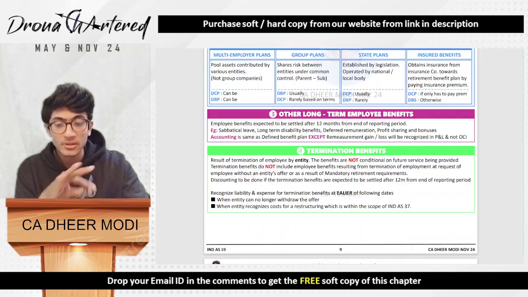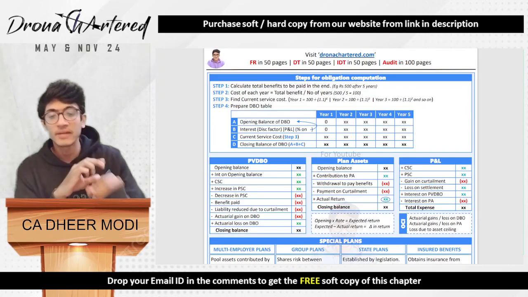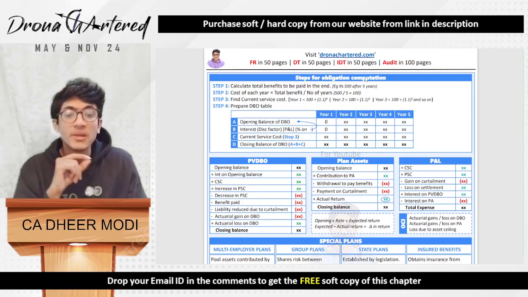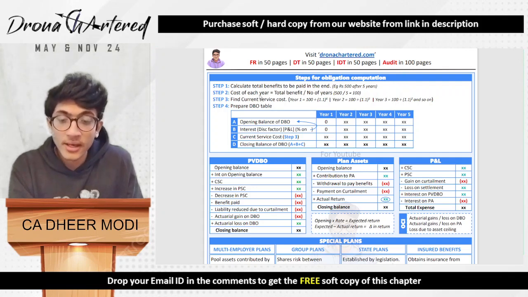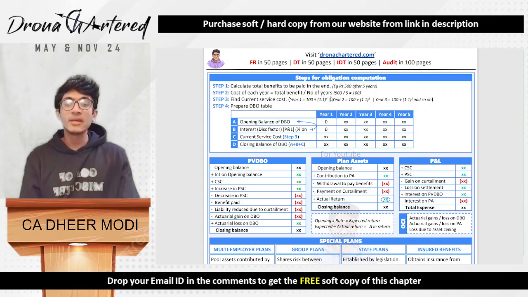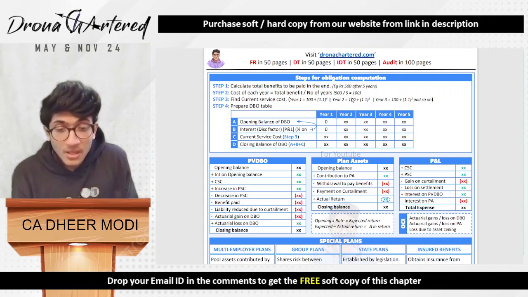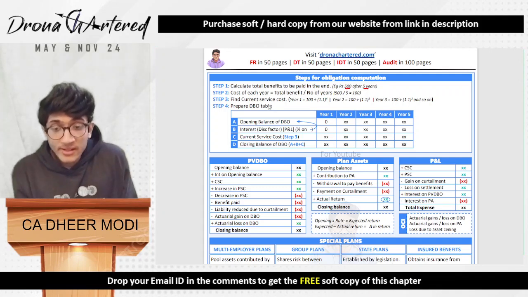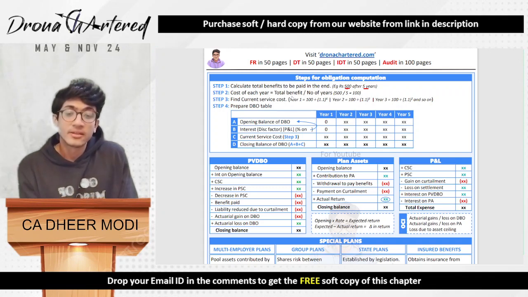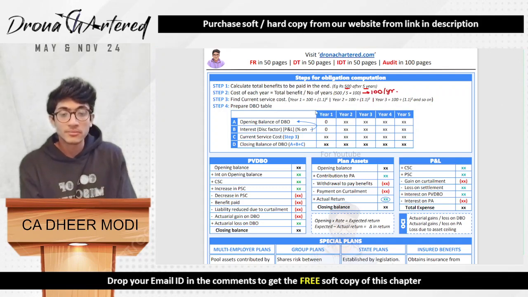Okay. So this is where the chapter gets over. This is the entire chapter of the second page, and we'll get done. So, steps for obligation computation, that is, if you want to calculate your present value of defined benefit obligation. First, calculate the total benefits to be paid in the end. Say, for example, I have to pay rupees 500 after 5 years, so my liability is rupees 500 after 5 years. Then I will calculate the cost of each year, that is, total benefit divided by number of years. So basically my cost of each year comes to rupees 100 per year.